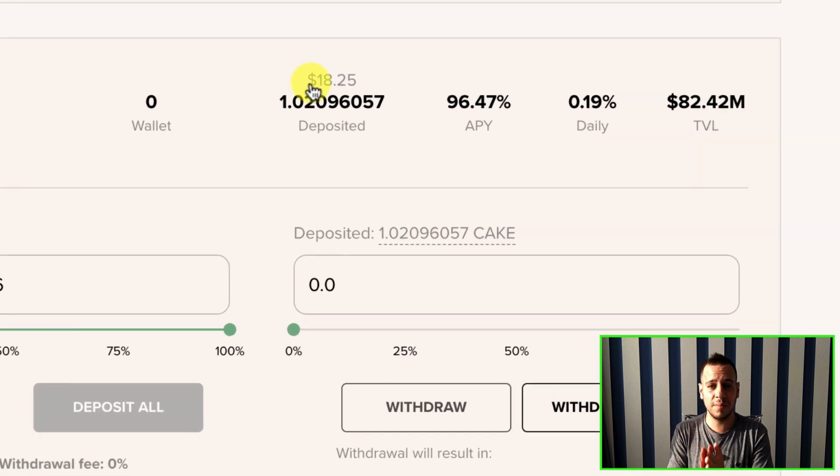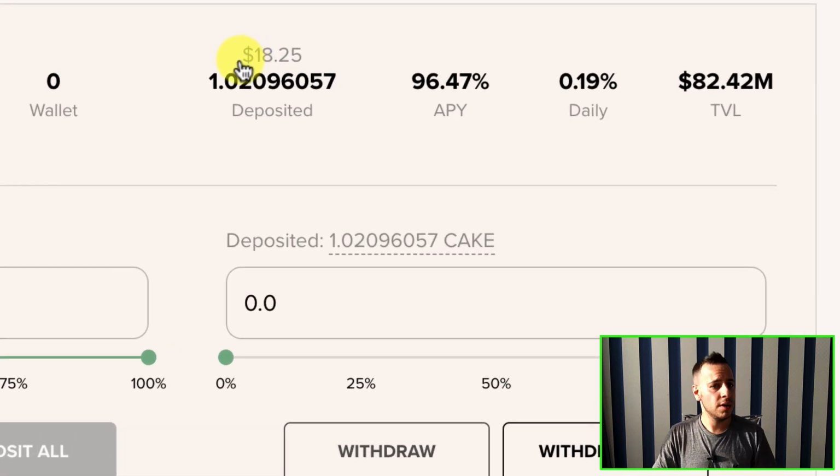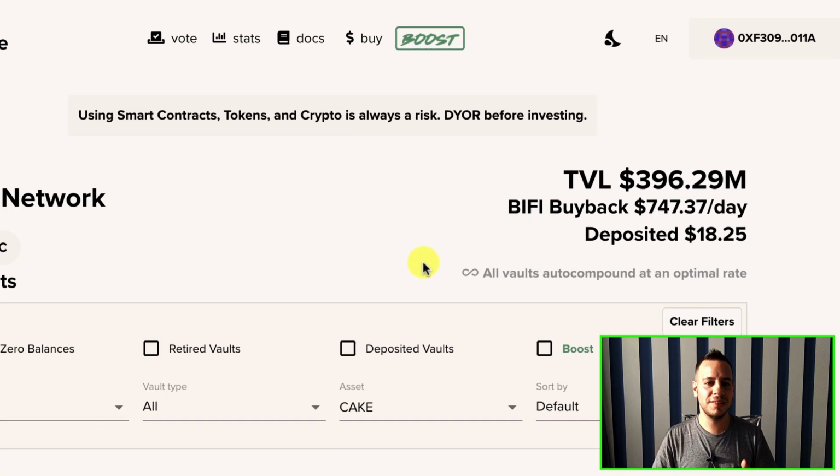It's the exact same thing when you stake liquidity pool tokens. You can do whatever you want, and now my cake is getting dividends and rewards, and the rewards you don't need to harvest. As you can see, there is no harvest button because it automatically harvests and reinvests the rewards. So you will only get the cake tokens basically when you withdraw. You will get automatically the tokens plus all the yields and all the dividends. So this is the different thing. It's like the auto farm on PancakeSwap. So this is Beefy Finance. This is how it works.